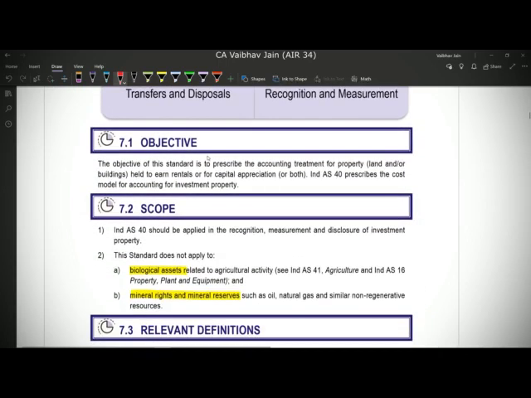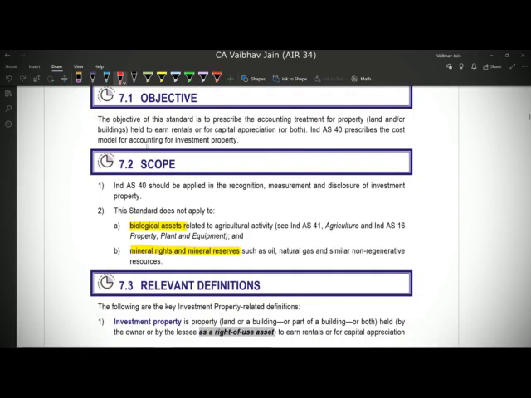So I'll directly jump to the part where the Ind AS starts, that is the scope of Ind AS. The scope of investment property: it is applied for the recognition, measurement and disclosure of investment property. Now this standard does not apply to two cases.